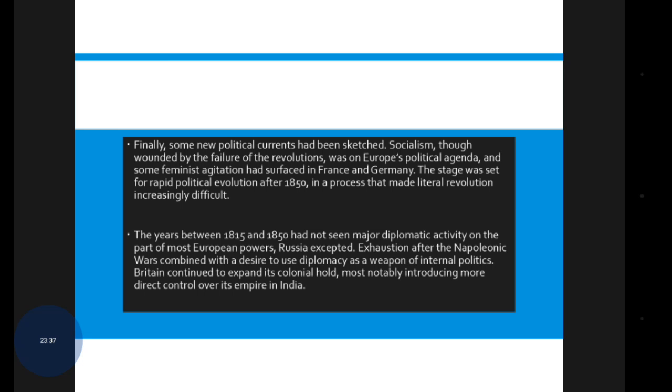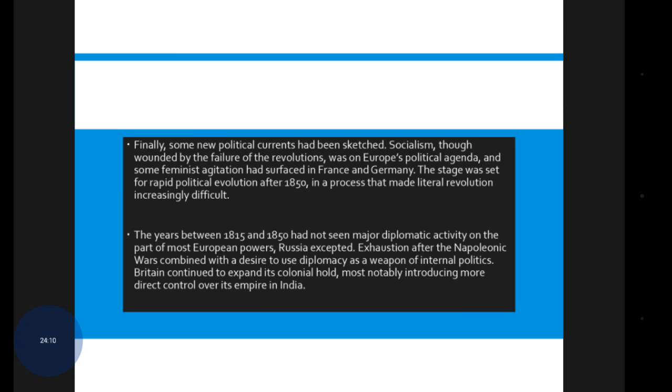Finally, some new political currents had been sketched. Socialism, though weakened by the failure of the revolutions, was on Europe's political agenda, and some feminist agitation had surfaced in France and Germany. The stage was set for rapid political evolution after the 1850s, in a process that made literal revolution increasingly difficult.